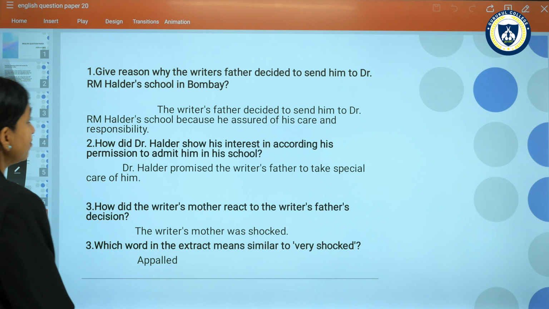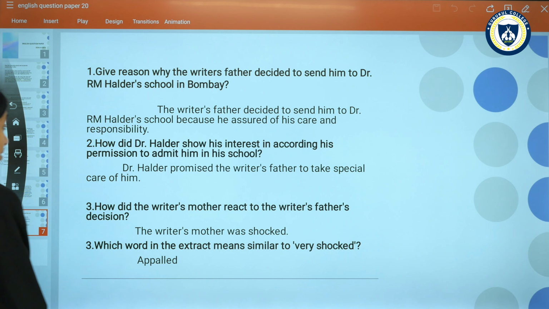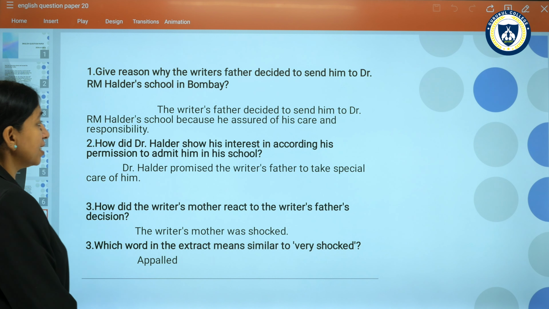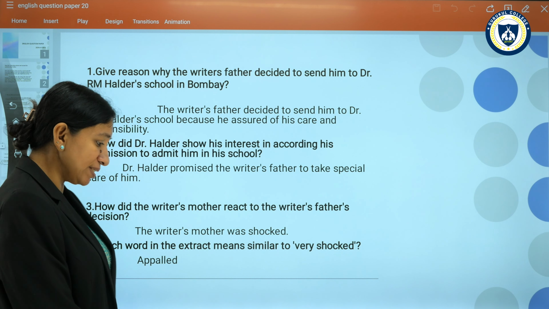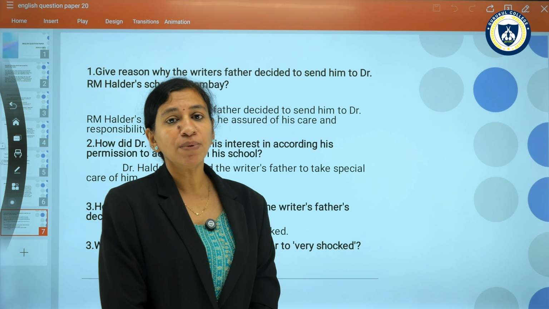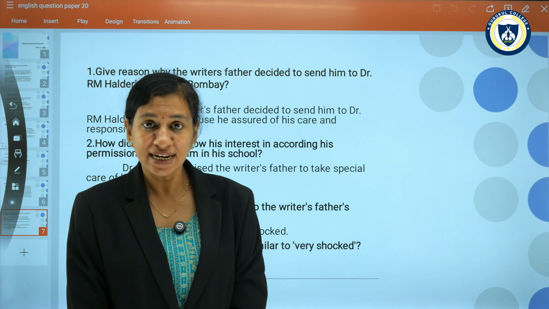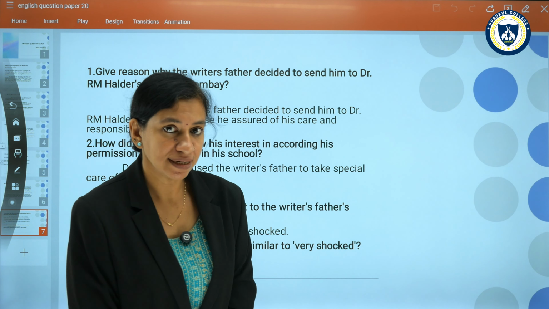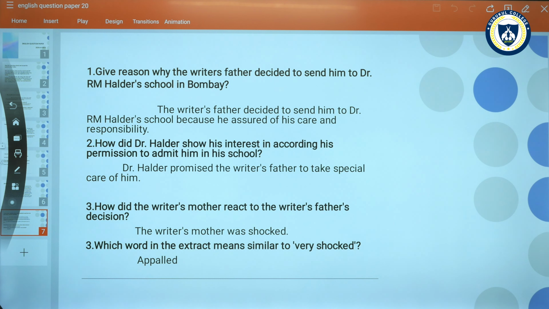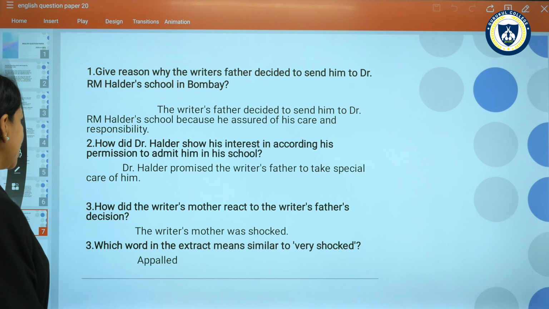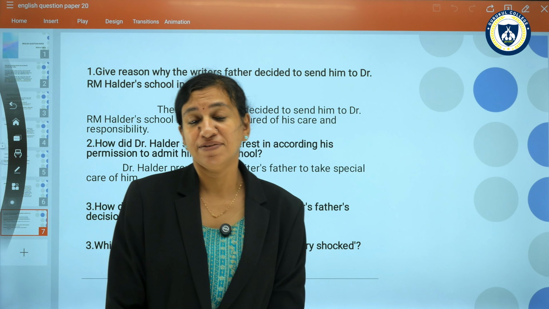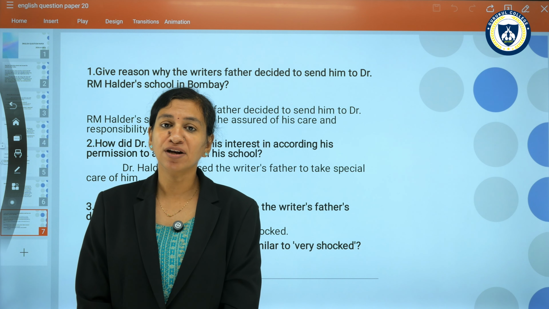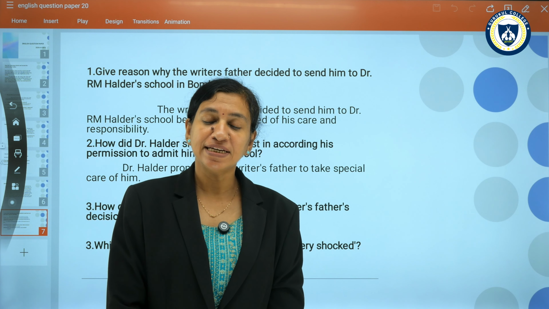Give reason why the writer's father decided to send him to Dr. Halder's school in Bombay. The writer's father decided to send him to Dr. Halder's school because he assured him of his care and responsibility. He didn't want his son to become a beggar. So what did he do? He decided to send the child to Dr. Halder's school. How did Dr. Halder show interest in according his permission to admit him in his school? Dr. Halder promised the writer's father to take special care of him. What did he say? He will take special care of him. So the father decided to send him to Dr. Halder's school.